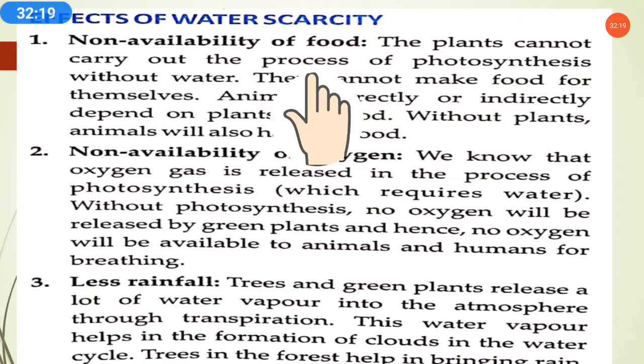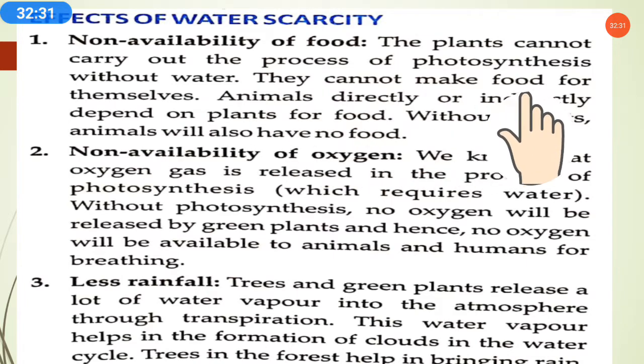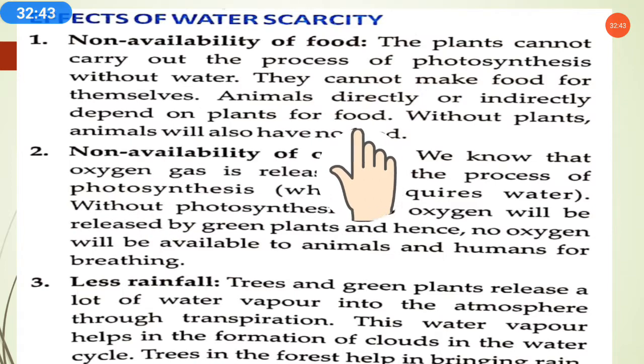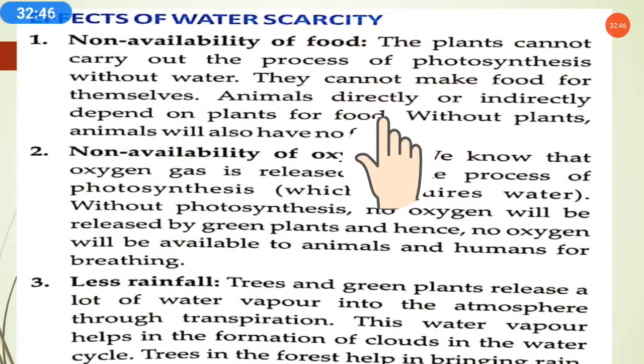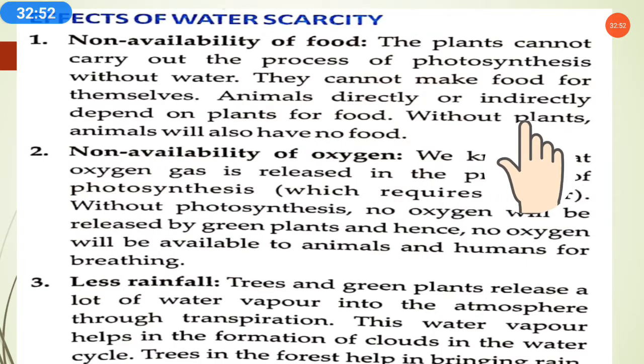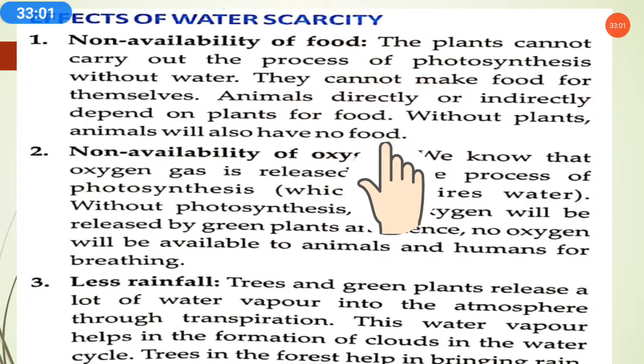The plants cannot carry out the process of photosynthesis without water. For the photosynthesis process plants require water, so plants will not be able to carry out photosynthesis in the absence of water. So they cannot make food for themselves. If plants are not able to make food for themselves, and if plants are not able to grow and survive, how will we get food without plants? Animals directly or indirectly depend on plants for food. We are directly or indirectly depending on plants too, and without plants animals and humans will not get food, and if we do not get food, we will not be able to survive.